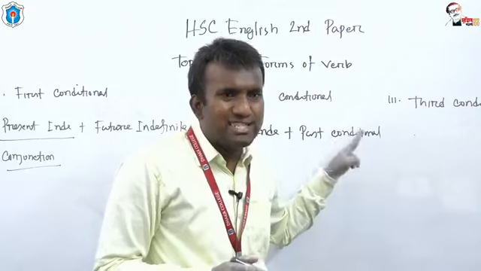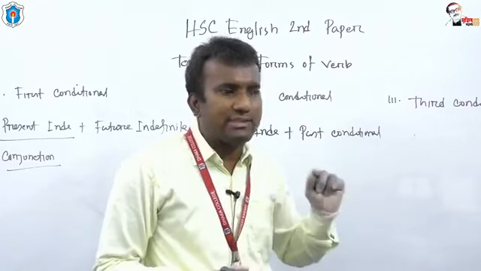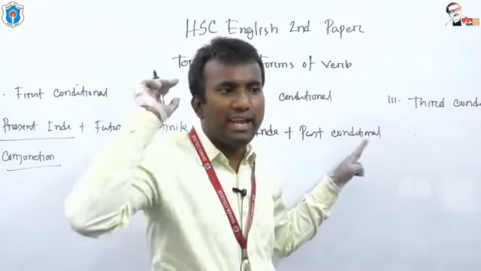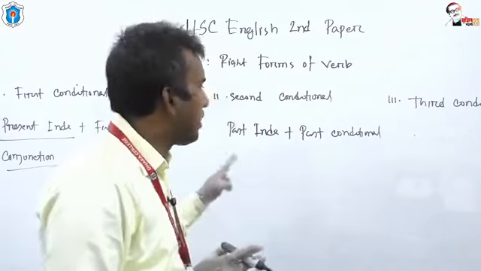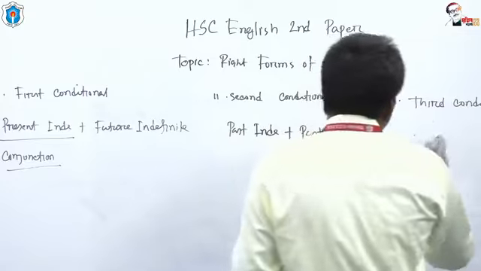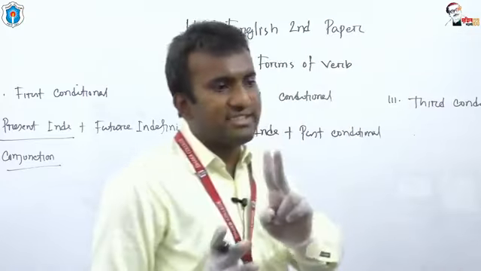Okay. Past conditional is the name of a tense and this tense has an individual structure, dear students. Individual structure. Okay. Third conditional has also two tenses.